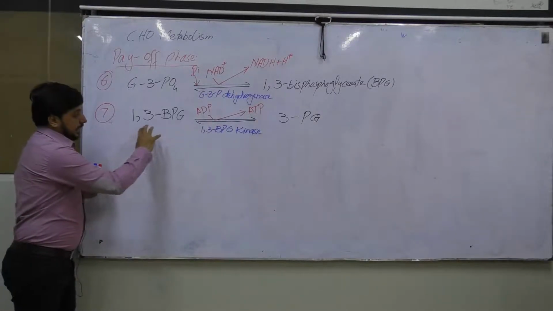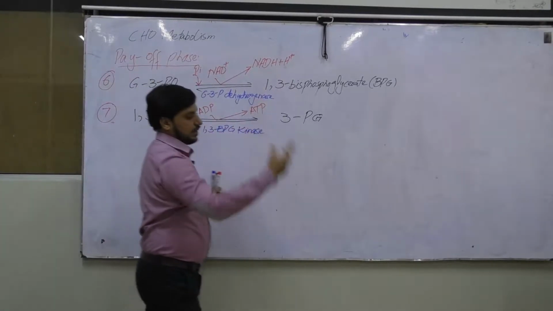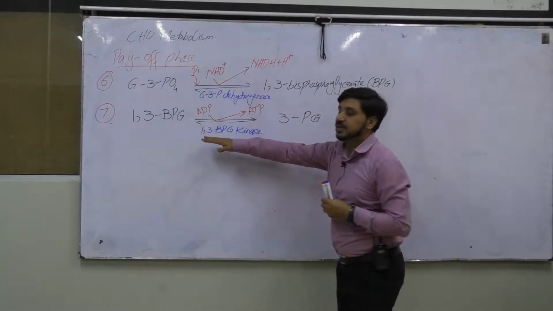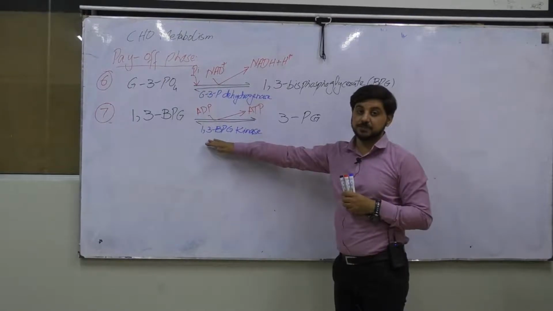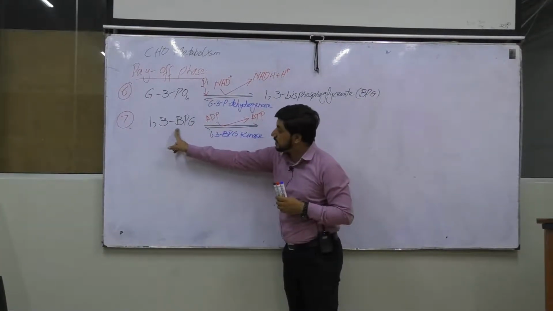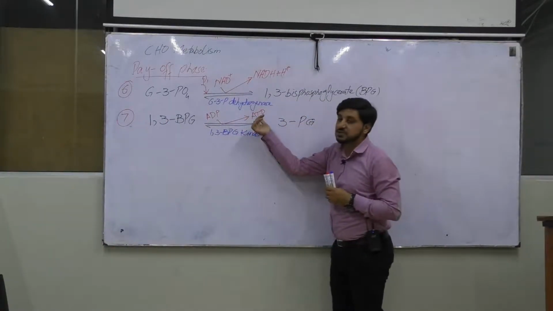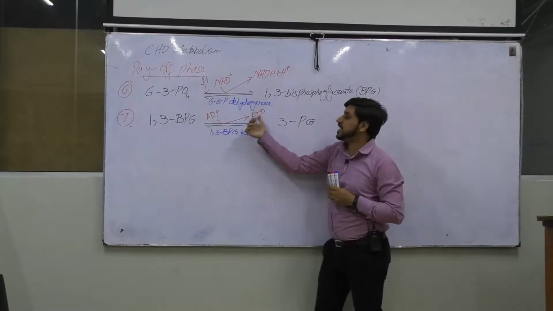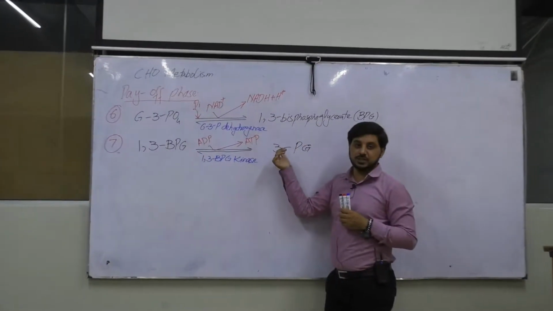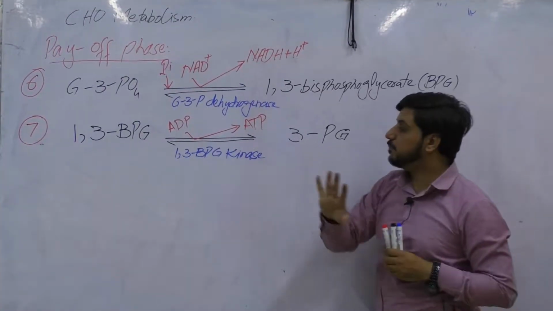This reaction is again very significant. Why? This process is named substrate-level phosphorylation. Why is it named substrate-level phosphorylation? Because you can see that this substrate is directly involved in the formation of the energy molecule. So that's why we name it substrate-level phosphorylation. Is that clear? So this reaction is very important.